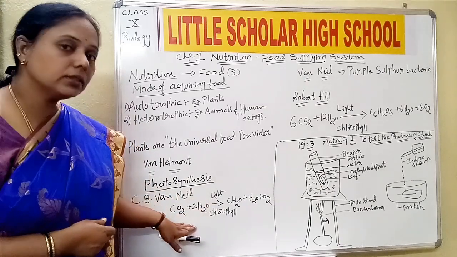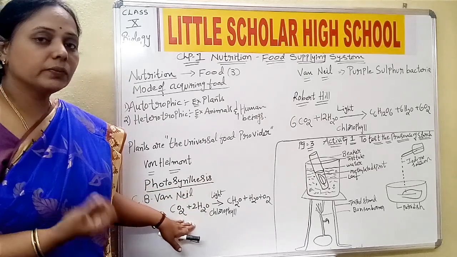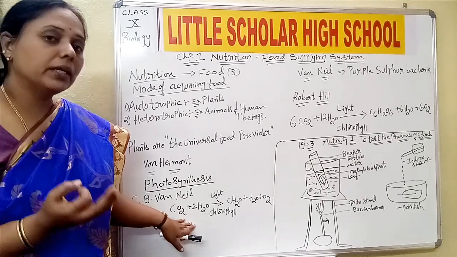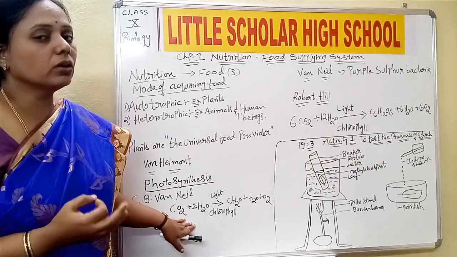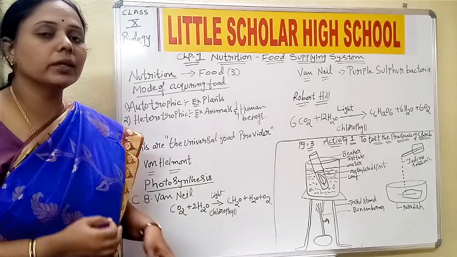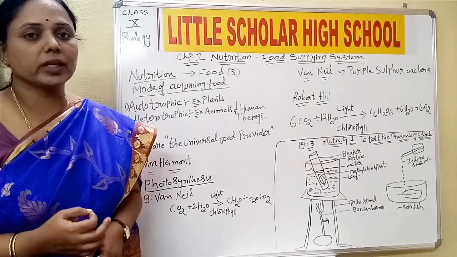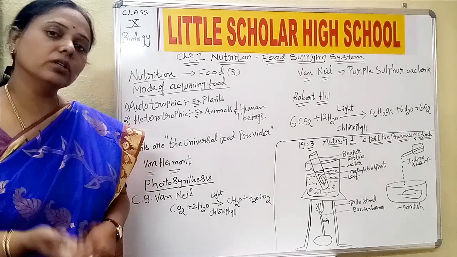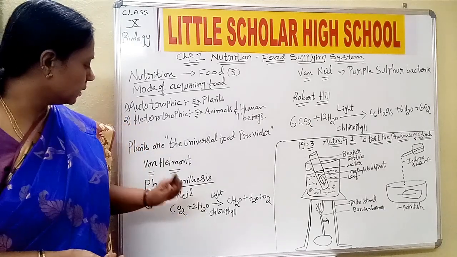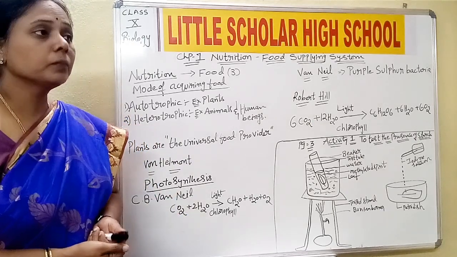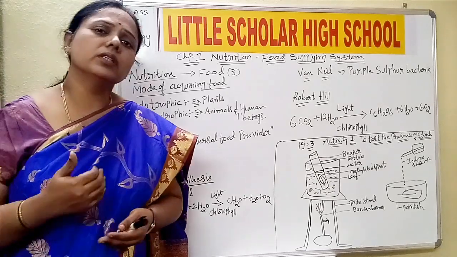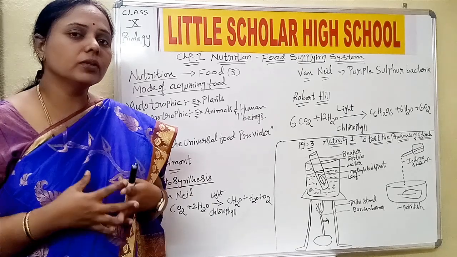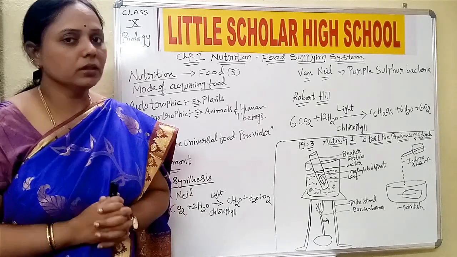And photosynthesis has to occur, as we said earlier, in the presence of sunlight, water and minerals, but also in the presence of chlorophyll. Chlorophyll is the green pigment present in plants that is useful for the process of photosynthesis. Now this is about photosynthesis. Then later on, the work went on and on the process of photosynthesis to give the much accepted formula.